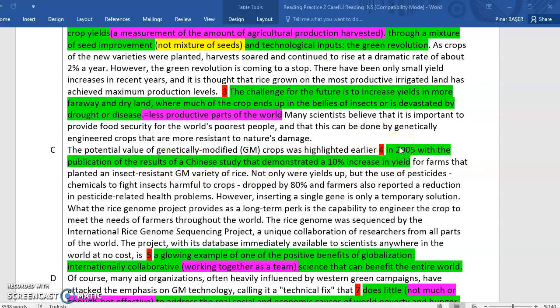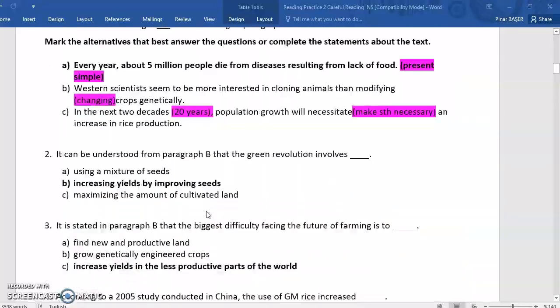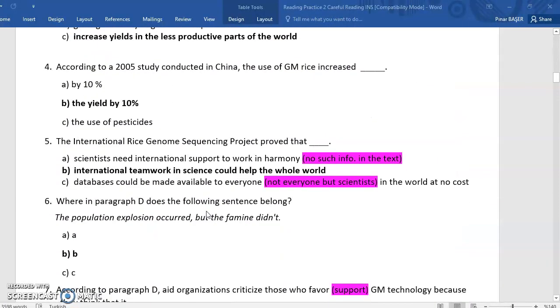In 2005, with the publication of the results of a Chinese study, which showed a 10% increase in yields. So you can easily see the 10% increase in yields here.